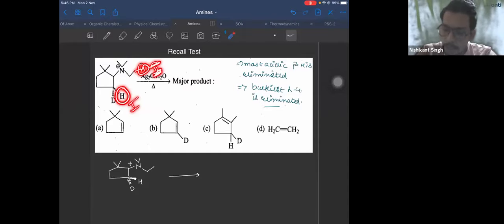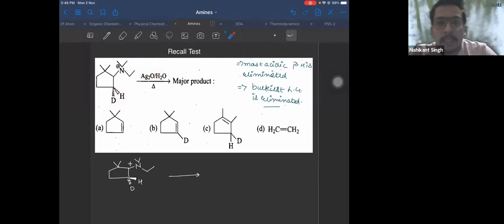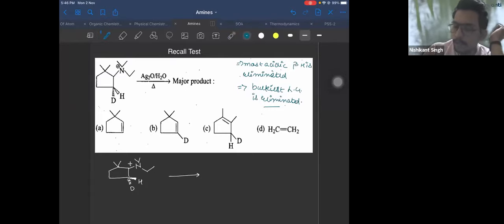All of you are saying 1 is more acidic. Can you tell me why proton 1 is more acidic than proton 2? No, that is what you are making a mistake on, Adesh. The product formed here is not the Saytzeff product. You get the Hofmann alkene here, which has fewer hyperconjugating structures.